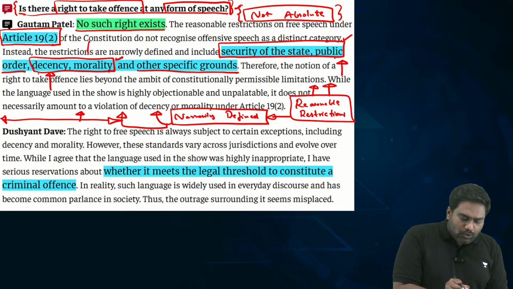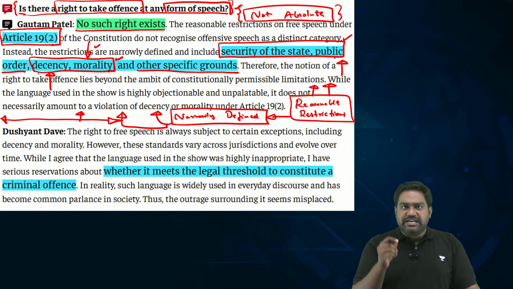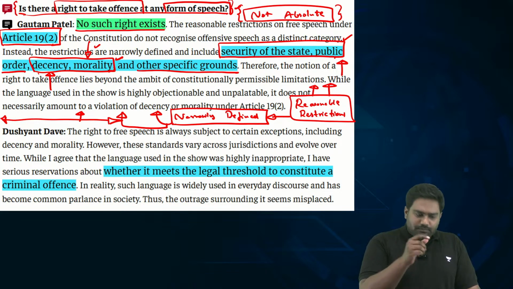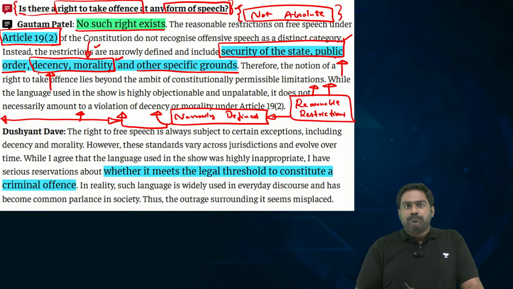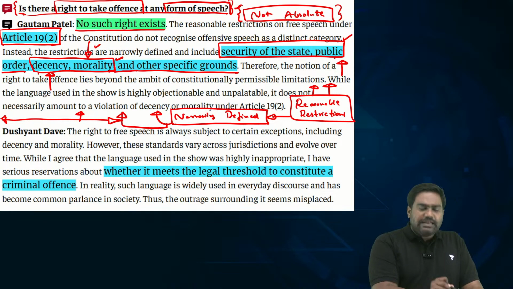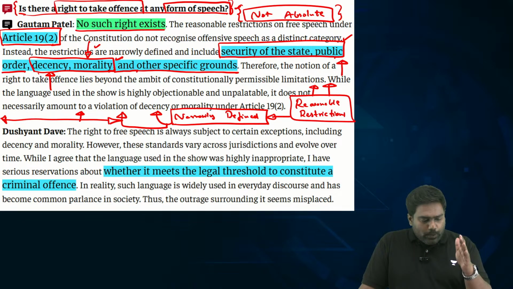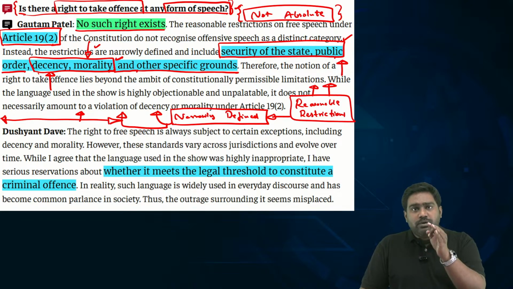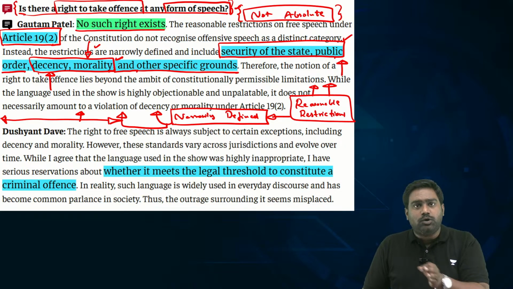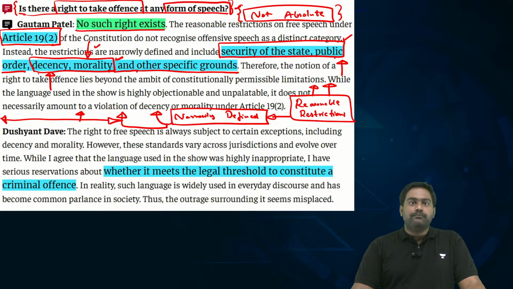Now, if you argue that his statement violates decency and morality, for that, the experts have an explanation. Constitutional morality versus social morality. See, morality itself is very subjective, as I told you. Decency is very subjective. So, when you are defining decency morality under Article 19 as a reasonable restriction, you need to apply constitutional morality, not what the society considers to be moral.